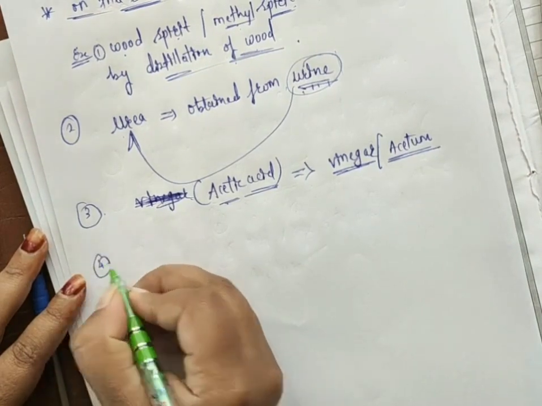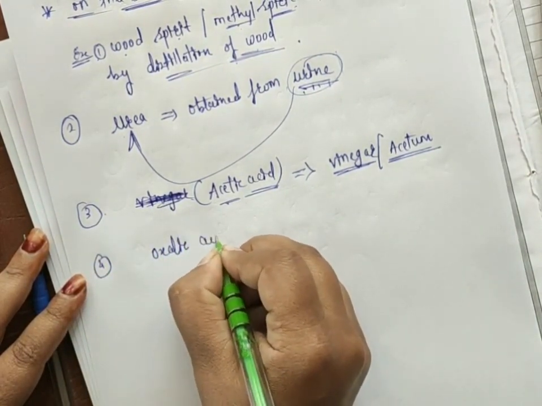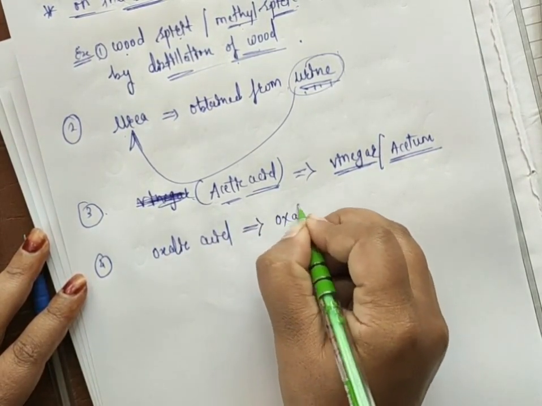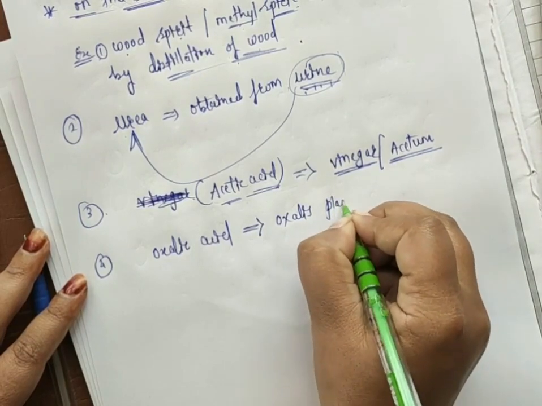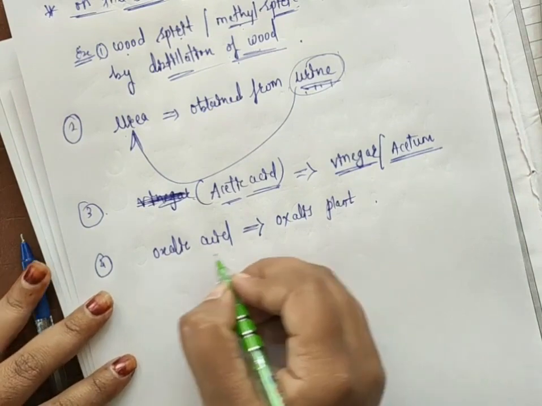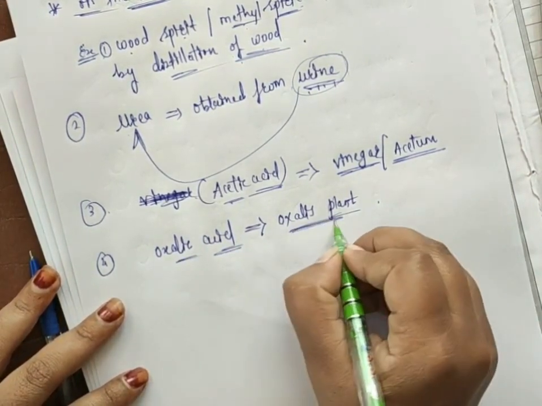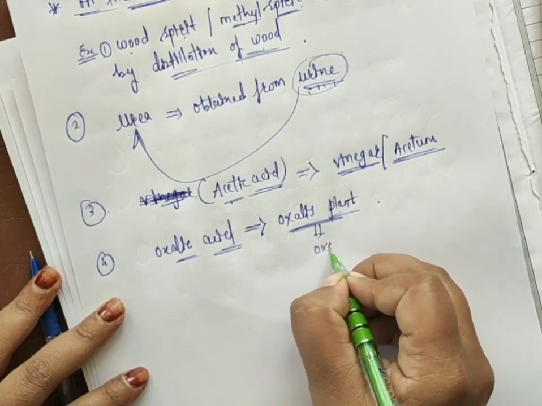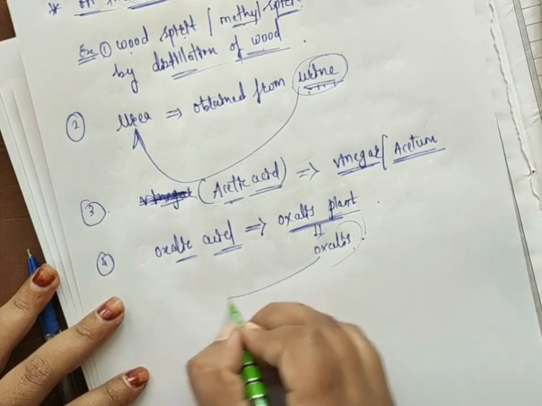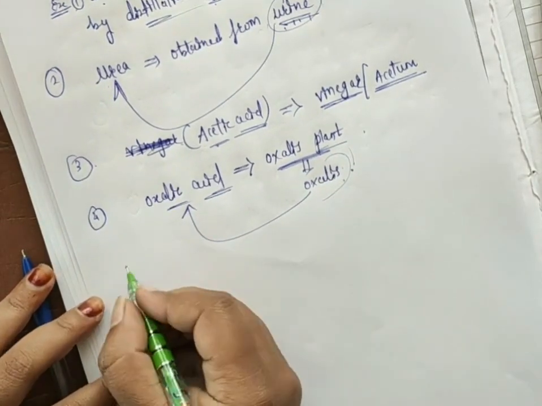So the next will be oxalic acid. The source of oxalic acid will be oxalis. The oxalis plant is present, and based on that we gave the name oxalic acid to the acid. In this plant, oxalis is present and it acts as an acid. So we gave the common name oxalic acid to this compound.